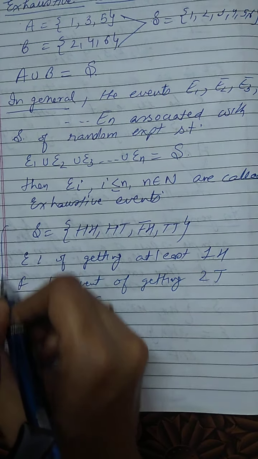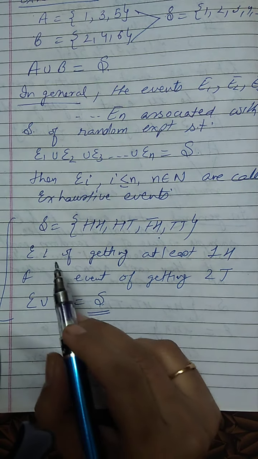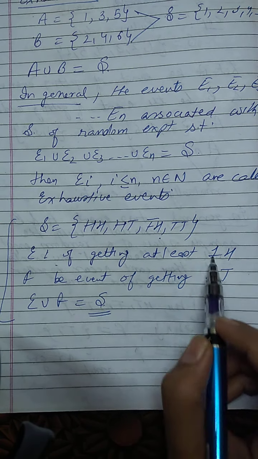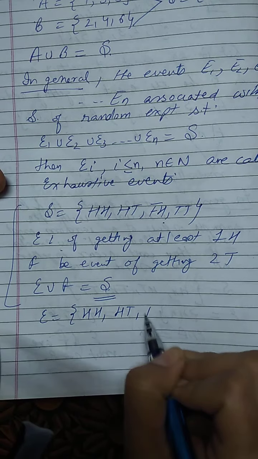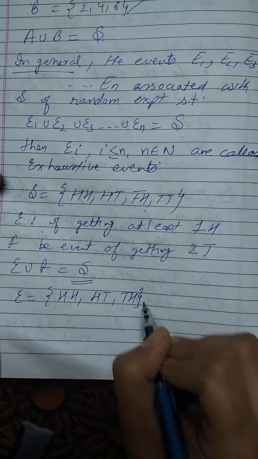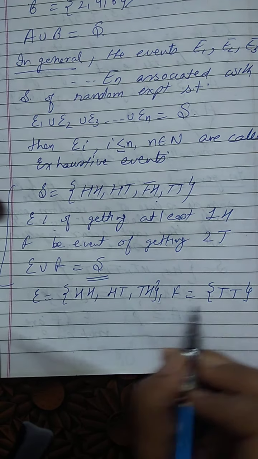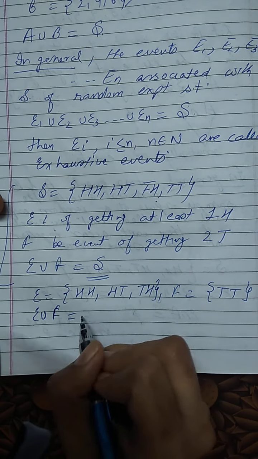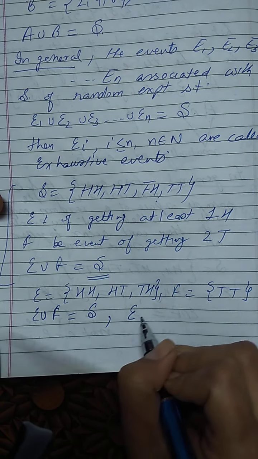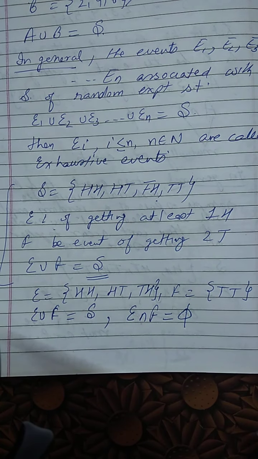Now, one more thing I am going to explain here. If I take the same example, tossing two coins together, the event E I have defined as getting at least one head. So E will have HH, HT and TH, right? And F has only one outcome, that is TT. When I take the union of these two events, I get the sample space, but if I take the intersection, it comes out to be phi, right?